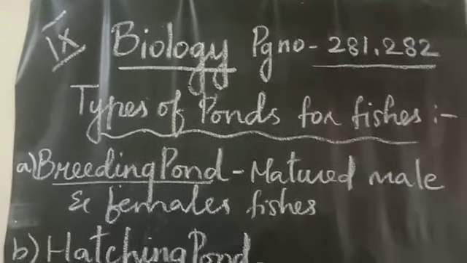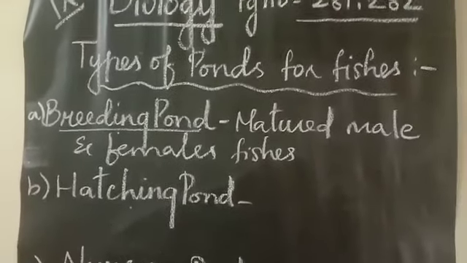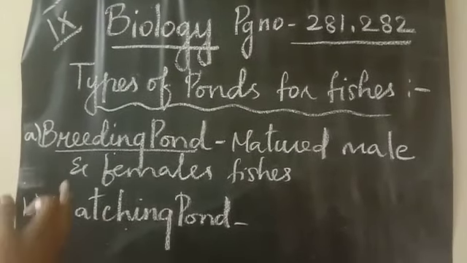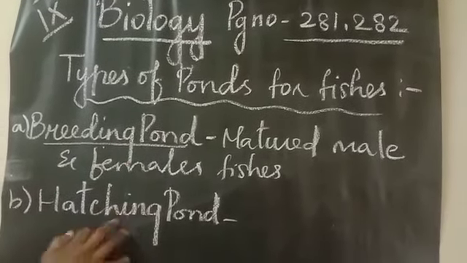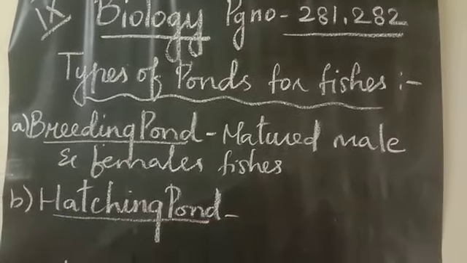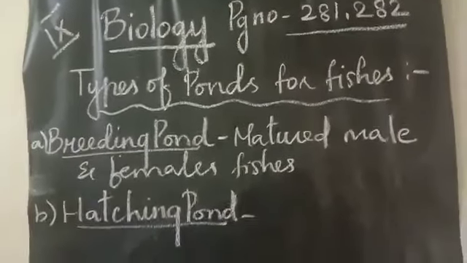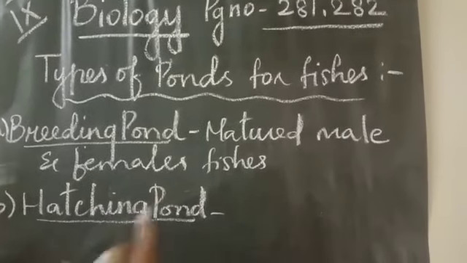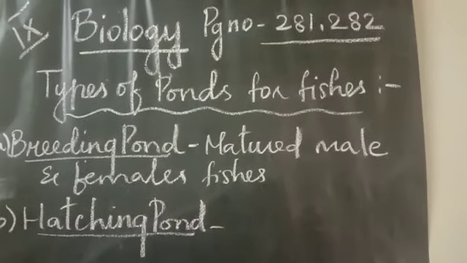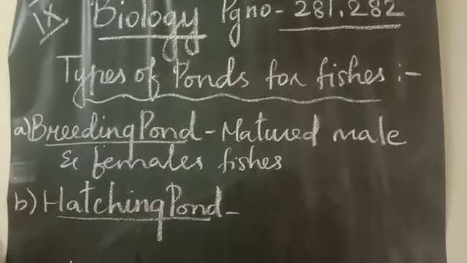And next, if you see, the hatching pit or hatching pond, the fertilized eggs will be transferred from the breeding pond to the hatching pond, where they will be very safe. Because sometimes, the habit of a fish is that it will start eating its own eggs, whether it is a male or a female. Once they leave their eggs, what will happen? They will start eating their own eggs.